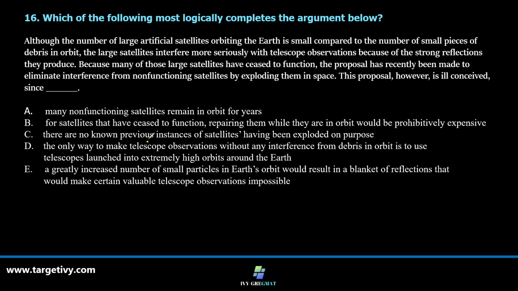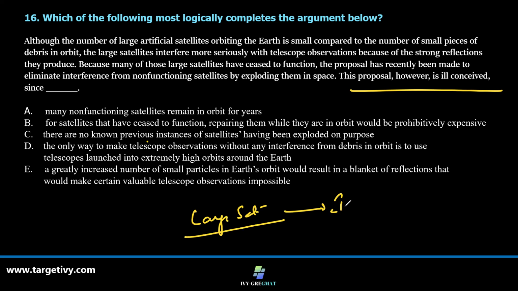This proposal, however, is ill-conceived since there are certain facts. Large satellites interfere in the communication, in the telescopic observation.